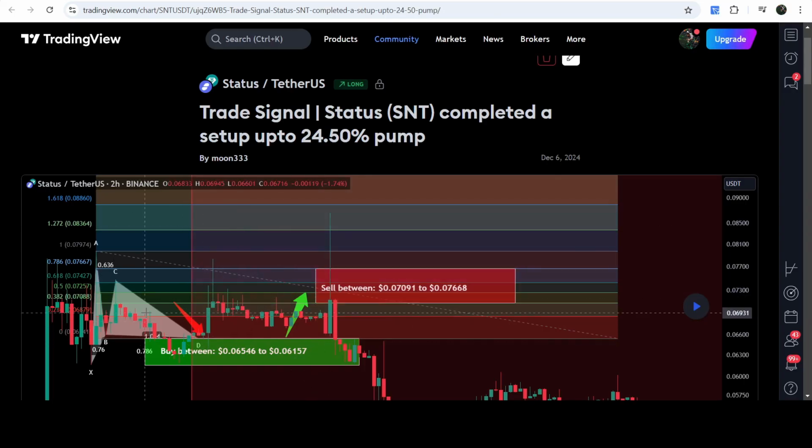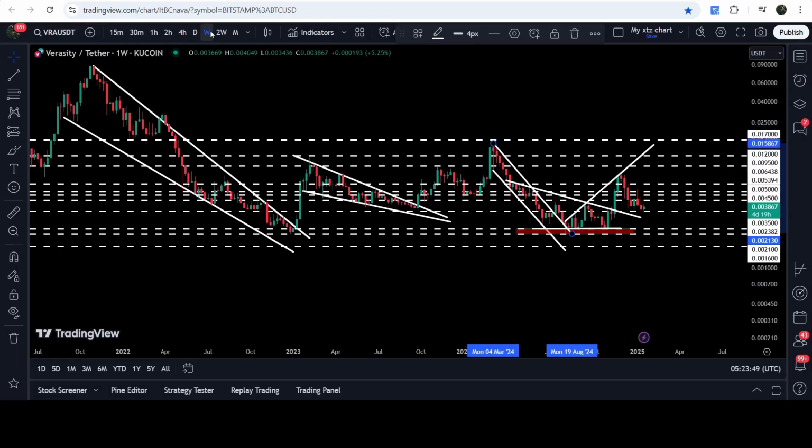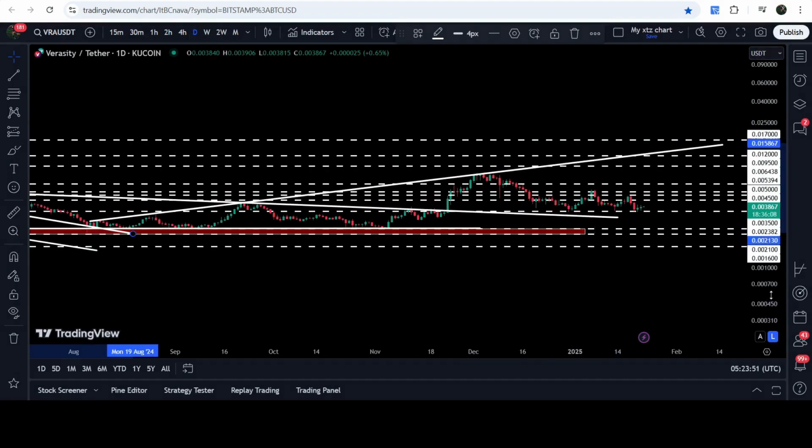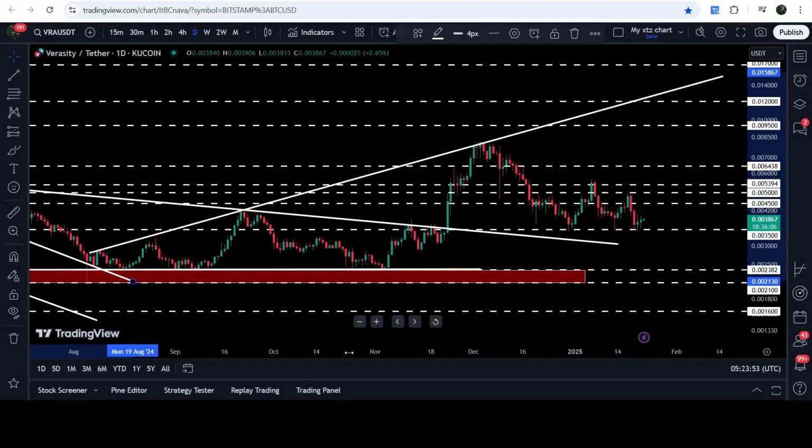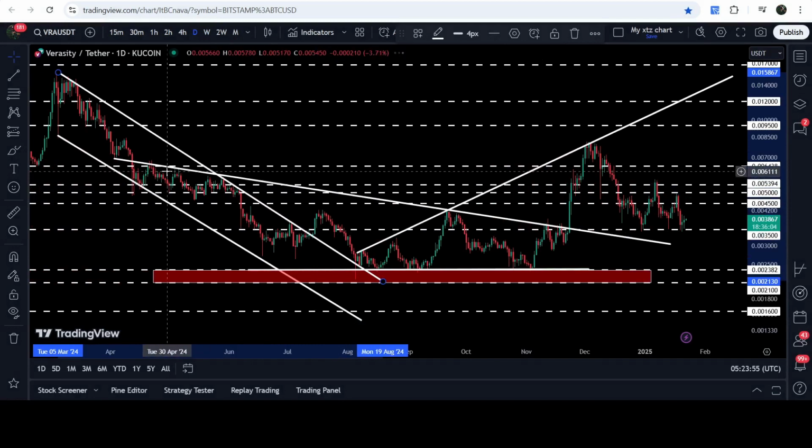After that, it will show you how the price moved up from the buying zone and rallied to the sell target zone. Now, let me take you to the live chart of Verasity. First of all, let me show you the daily time frame chart. Here you can see that for the past several weeks, it has been moving inside this very big and long-term descending triangle. You can see that we got stable rejections by this downtrend resistance, and here we had the support. By the way, this was the complete support zone from $0.0023 going to $0.0021.